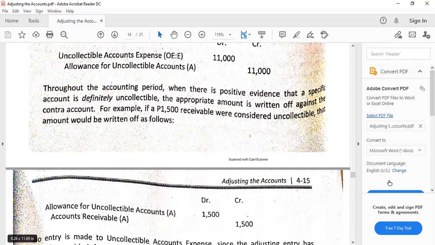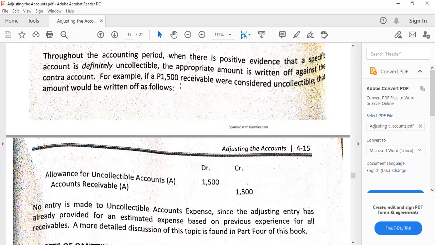the write-off. This is when we determine that a particular account is really and definitely uncollectible, like 100%. Therefore, we have to write it off. And that's why, to write off this 1,500 receivable, you can notice that we credited accounts receivable. Remember, this is an asset, so for it to be deducted, we credit accounts receivable. And since we removed that receivable, we also have to reduce the allowance appropriately, because it's not part anymore of our estimated doubtful accounts. It's now really a written-off account.